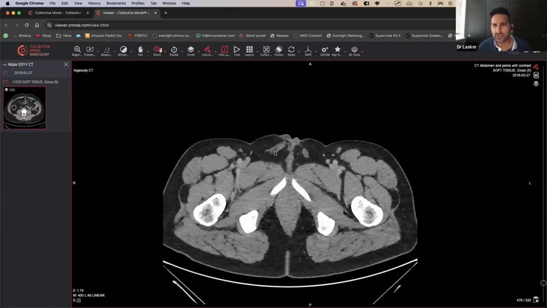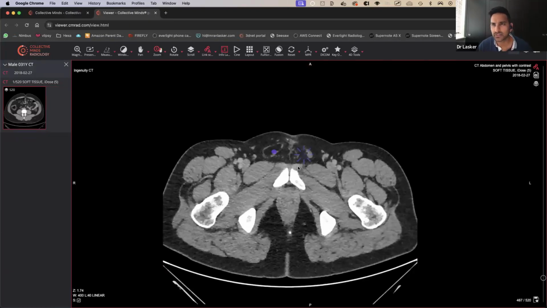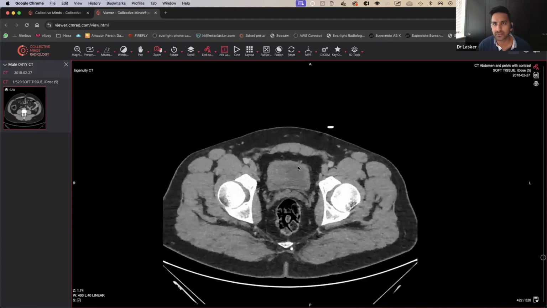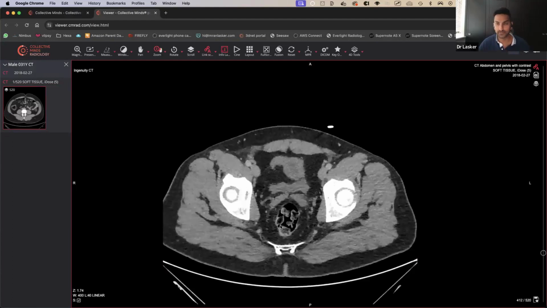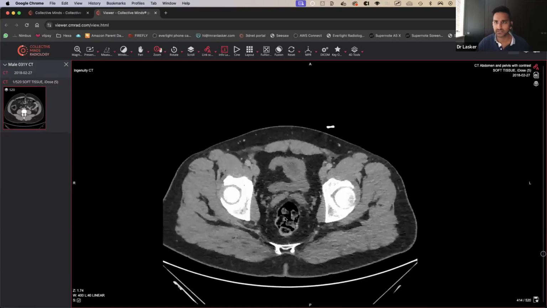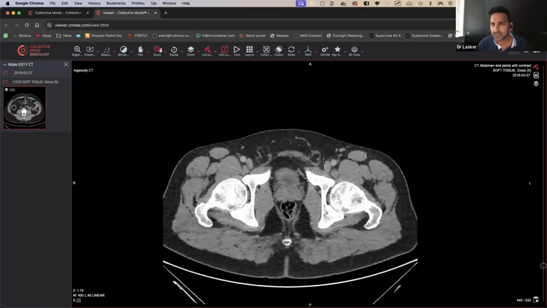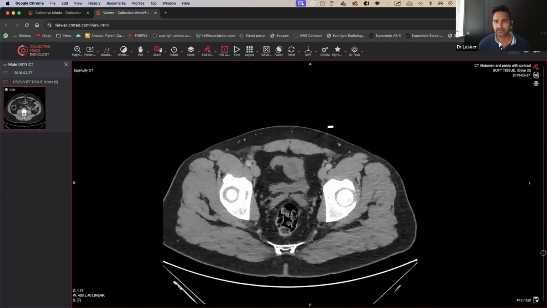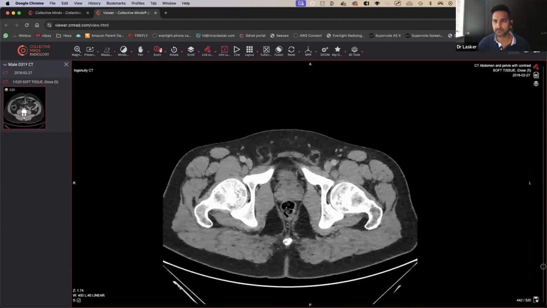One of the things we noticed is that they've got these inguinal hernias here, but do they contain any bowel? Doesn't look like it. They just look like they've got a bit of fat. So that's not going to be the cause of the pain. They do have hernias, but they don't have anything going in there to be inflamed or anything like that. So let's start from here.